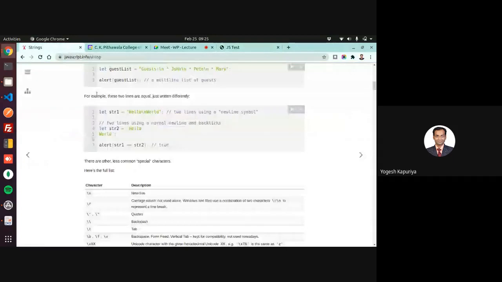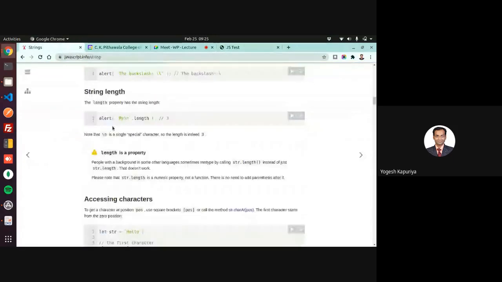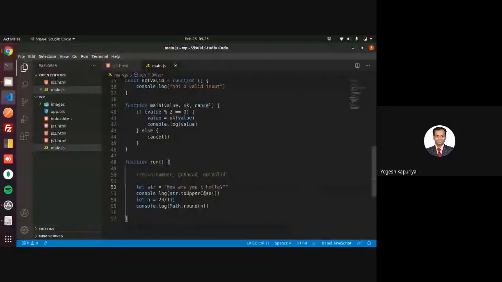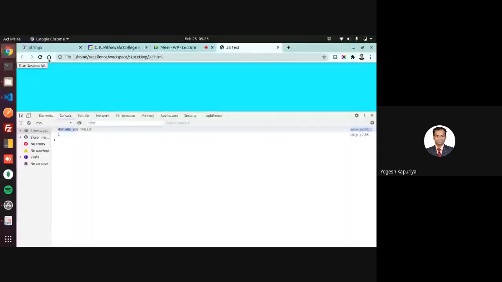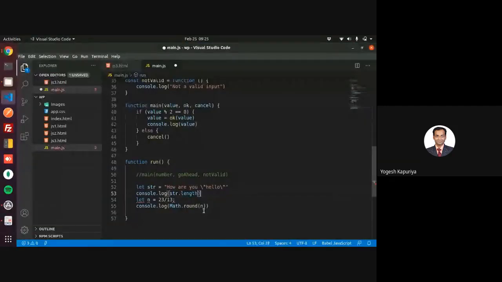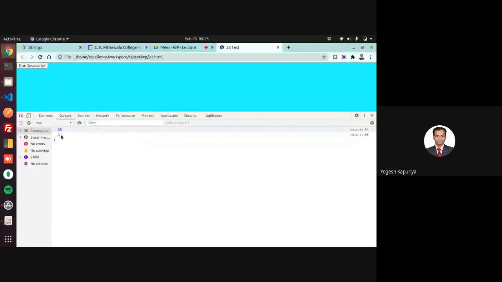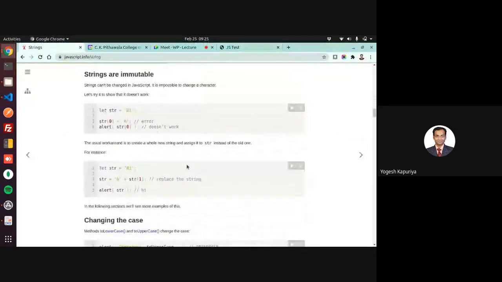Then for string length, you can straight away write dot length without parentheses. Remember, length is a property and not a function. So if I write it like this, it will not give you the length. It's not a function, it's a property. So a property should be accessed like this, without the parentheses. Now you can get that length. Okay, that is also important.